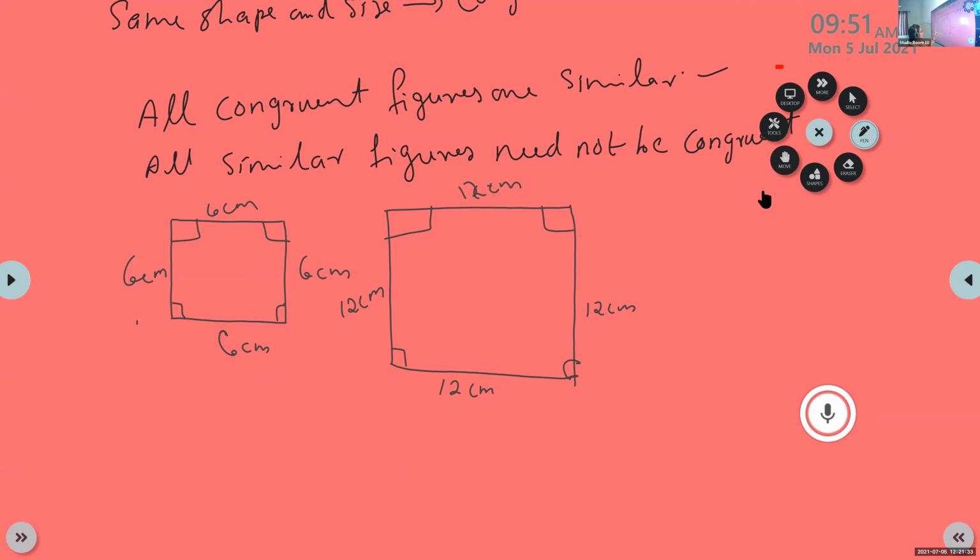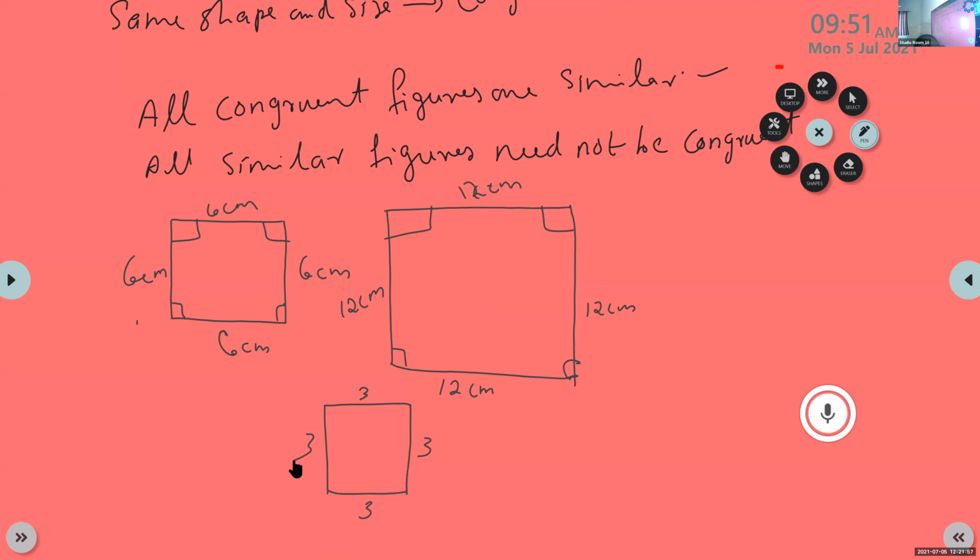And sides are, here it is 6 centimeter, here it is 12 centimeter. Sometimes we can draw another smaller one whose sides are 3 centimeters each.